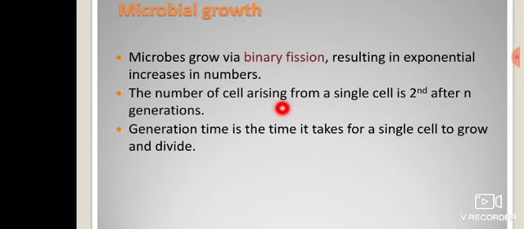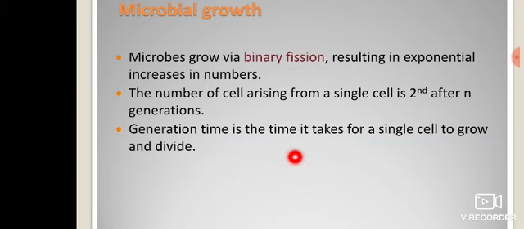The number of cells arises from a single cell, and after each generation the number of microorganisms multiplies again in the next generation. The generation time is the time taken for a single cell to grow and divide.